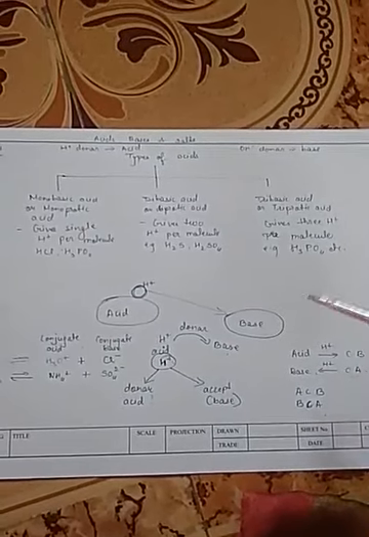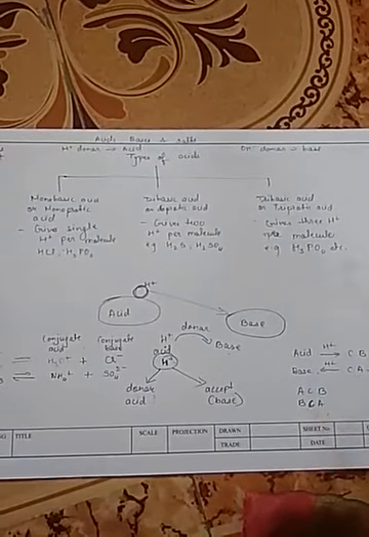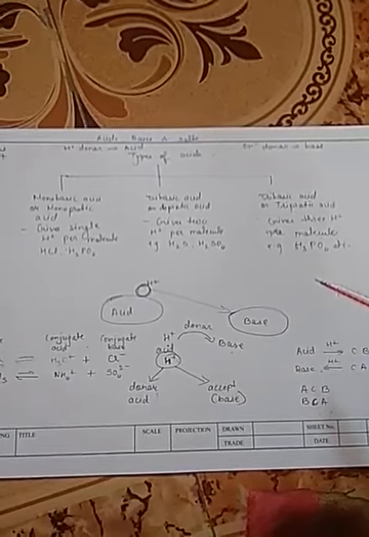Remember this concept very nicely because it is going to help you to solve the problem sums, as well as it is very important from the point of view of your entrance exams. The next part is strength of acid. This strength of acid is inversely proportional to the strength of conjugate base. Okay, so HCl gives Cl minus, which is a weak base. So HCl is a strong acid, but this is a weak base.